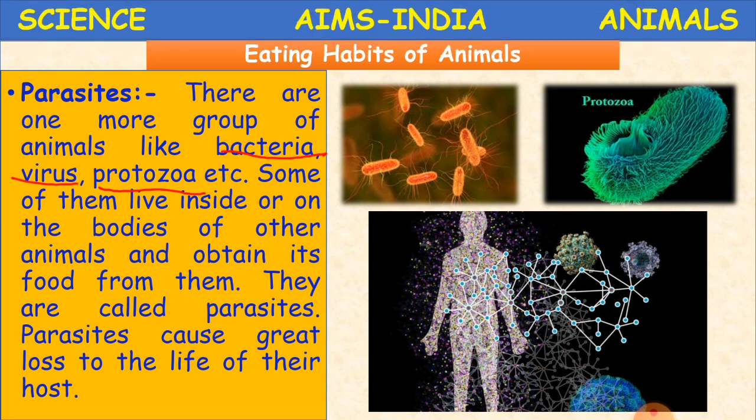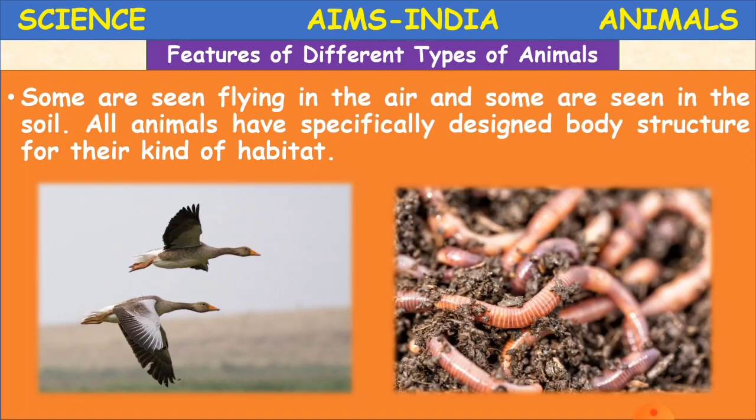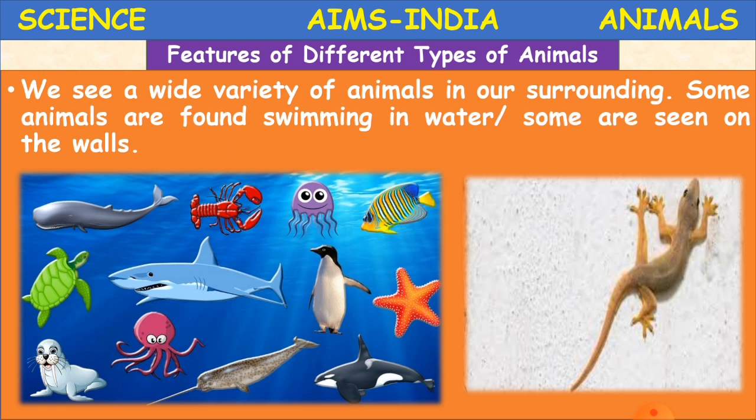Clear children? Now we'll learn about the other type of animals, like features of different types of animals. Features. What do you mean features children? Like how our body structure is formed. Suppose even human beings, we have legs, we have hands, we have our face, eyes, nose and all that. Like parts of our body, how they are formed. So all these are called as features.